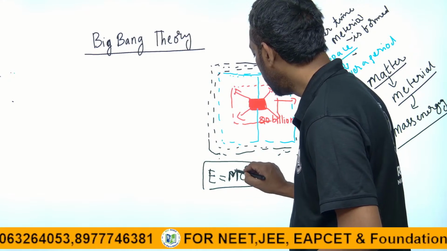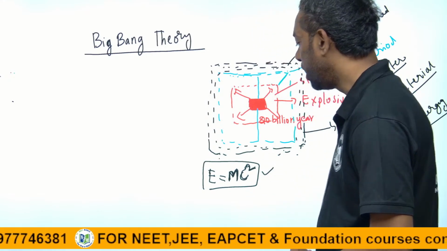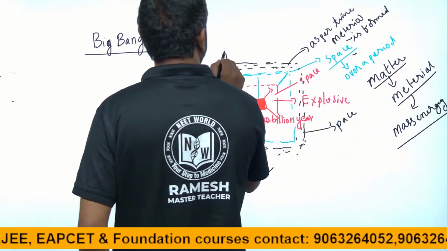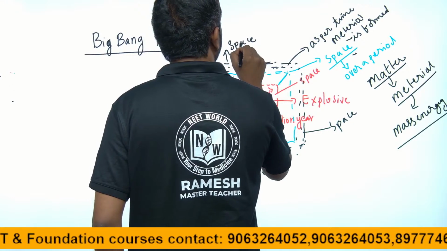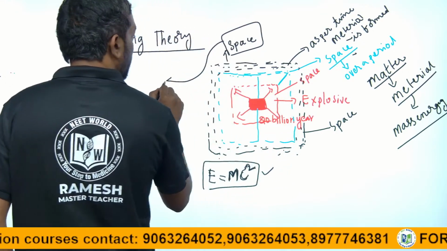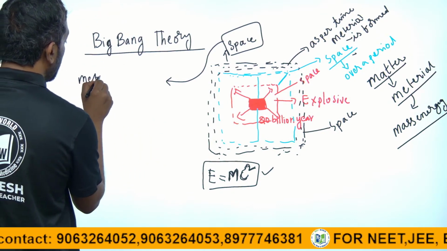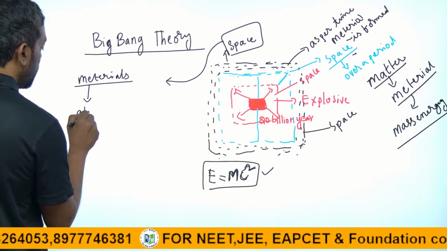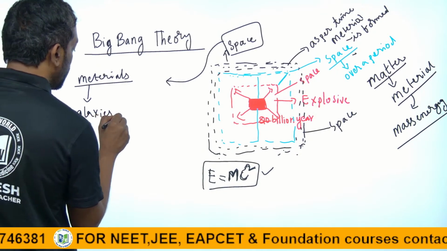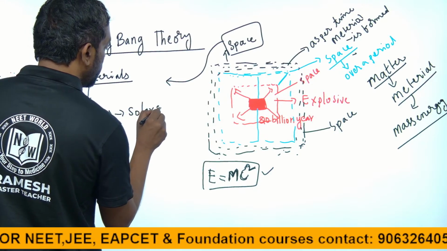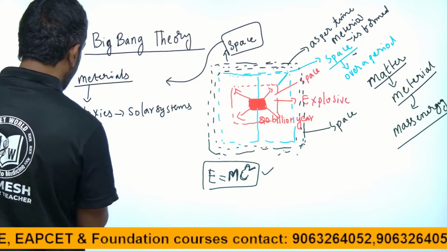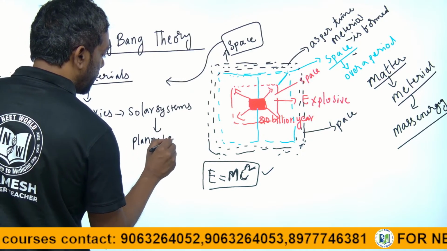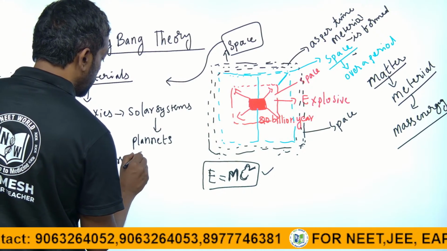As per time, the energy created mass in the universe, in the space, as materials like galaxies, solar systems, and planets, created in the Big Bang theory.